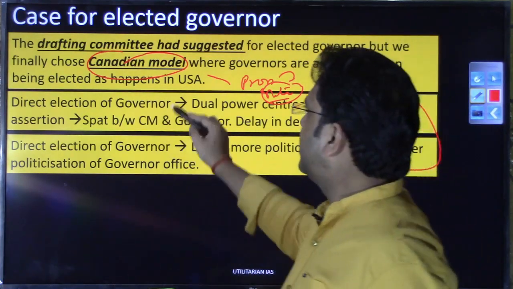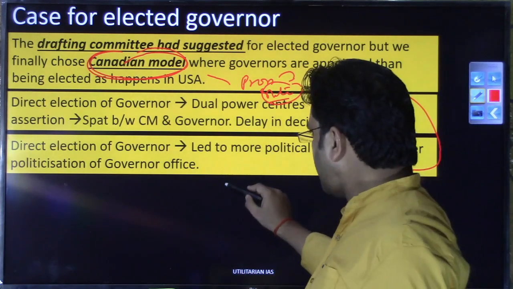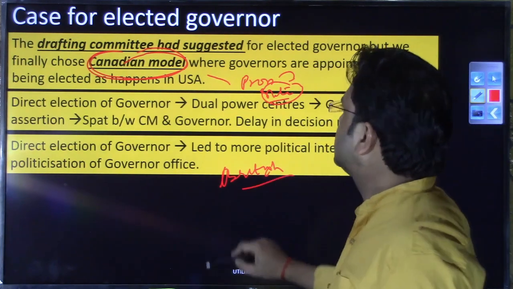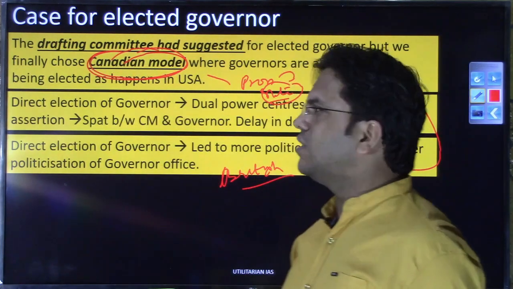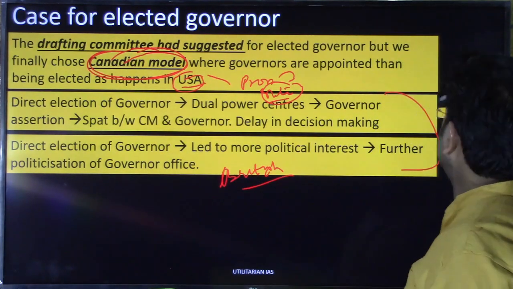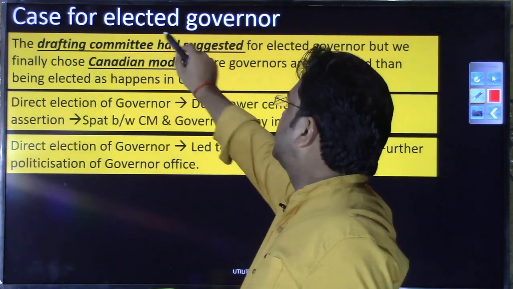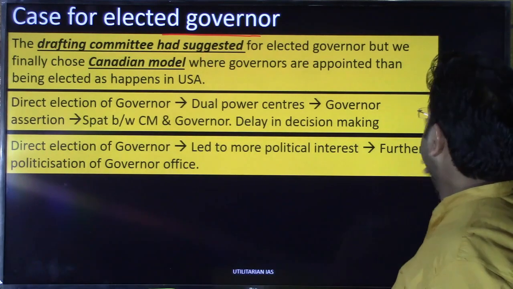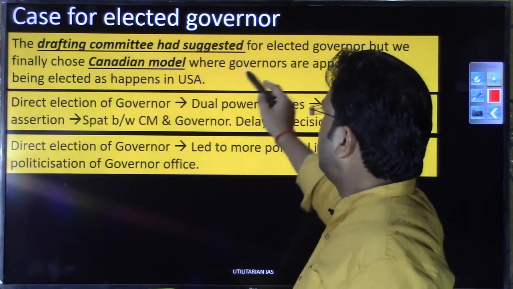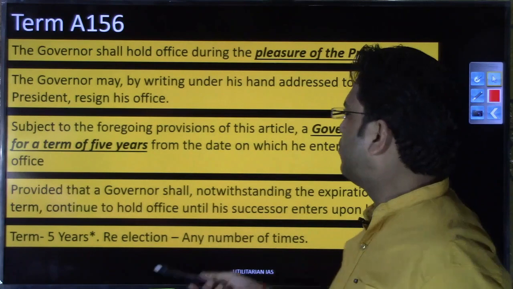So one keyword here, or one learning, is that the post of governor we have not borrowed from the Britishers, but we have adopted the Canadian model, not from the USA. In the USA the governor is directly elected. So I hope you have understood the reason why we do not have an elected governor, why we do have an appointed governor, although this appointed governor is also going to cause some problems, right? We'll see in the course of this video what problem this appointment will create.